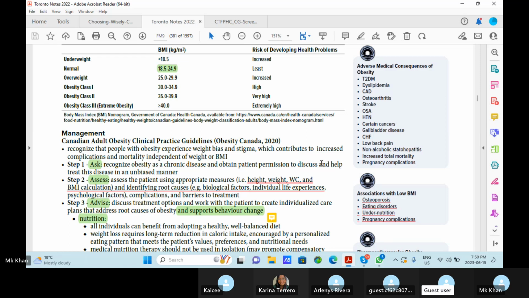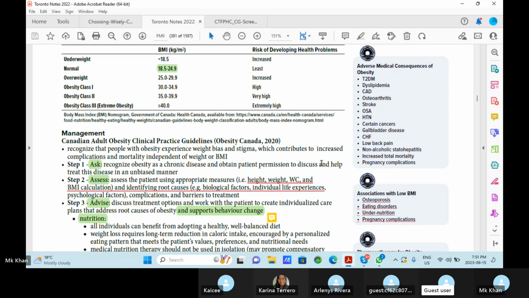The overweight is 25 to 29.9. So again, the risks start increasing. Now we are starting the obesity class 1, 2, and 3. Obesity class 1 is 30 to 34.9. Again, the health problems increase. Their risks are very high. In class 2, 35 to 39.9, very high. And obesity class 3, extreme obesity, is equal or more than 40. The health risk is again extremely high.